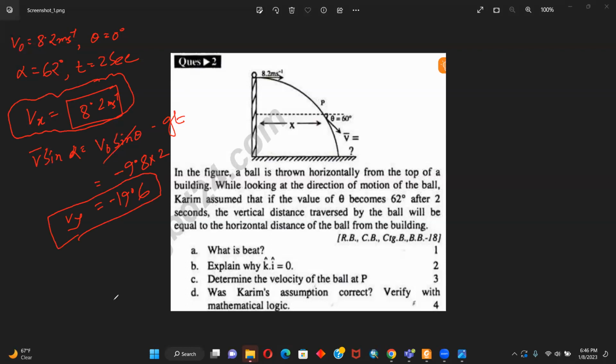So are they equal to each other? No. So the velocities are not equal, but they have asked to calculate the vertical distance and horizontal distance. Okay, let's see.